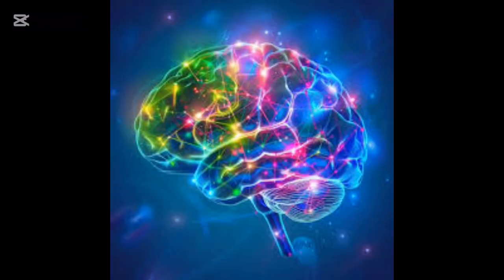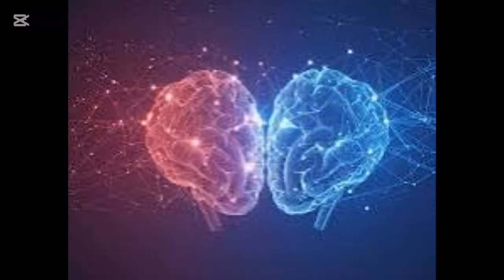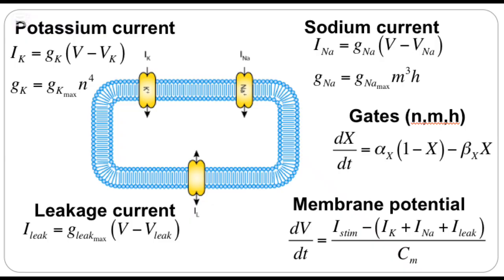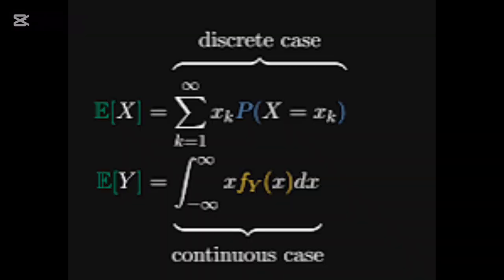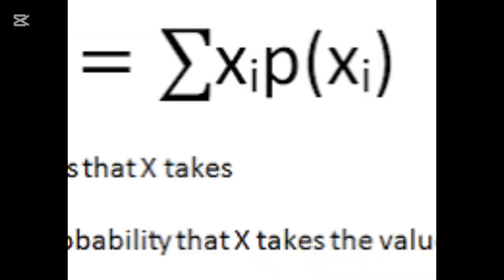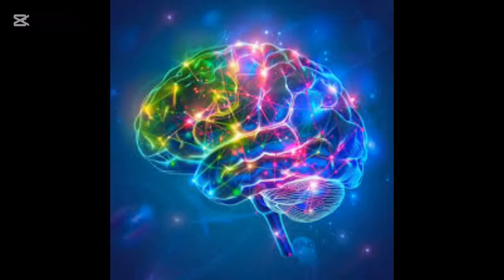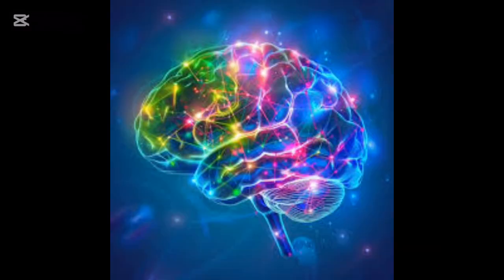Okay, let's go. First of all, neuroscience is about the study of the nervous system and brain, covering how neurons communicate through electrical signals. Neurons send impulses, called action potentials, that allow for rapid communication across the body. Yes, in neuroscience, mathematical expectation provides a quantitative framework to model how the brain interprets uncertain information. The brain often operates under noisy and variable conditions, and neurons process this variability using probabilistic principles.